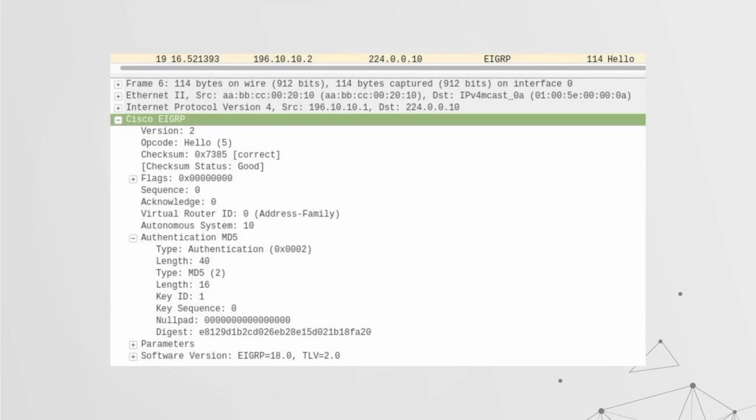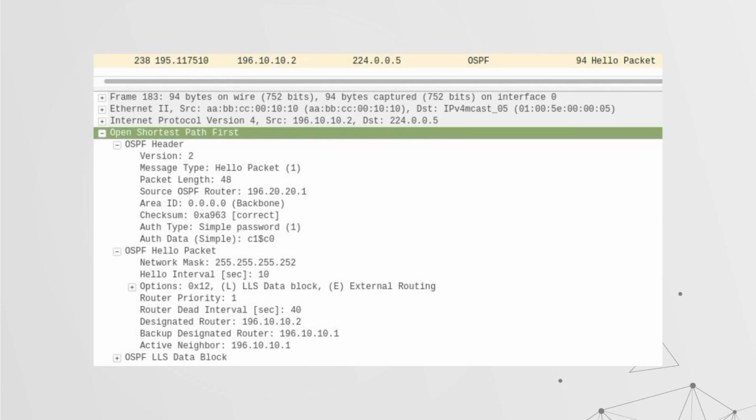If we have a look over here, this is an EIGRP hello packet, and if we take note, there is now an authentication MD5. It's got various bits of data which we won't easily understand, but something like ettercap would be able to easily take this data, create the right hash, and then we can supply that to a password cracker like John the Ripper.